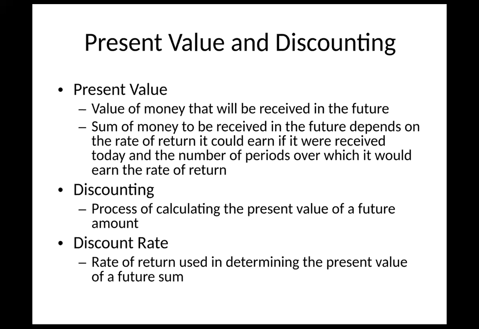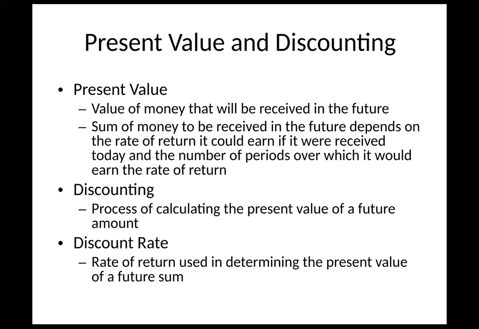Again, for those playing the lottery, if nothing else, this is the lesson on when you should take the cash, the total cash, or get it as an annuity paid over time. This is basically the idea of present value and discounting. Discounting is the process of calculating the present value of a future amount, and the discount rate is the rate of return used in determining the present value of a future sum.